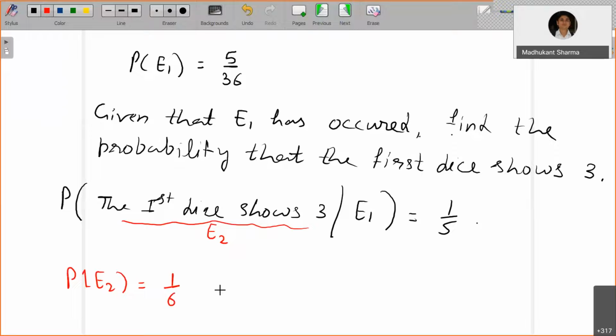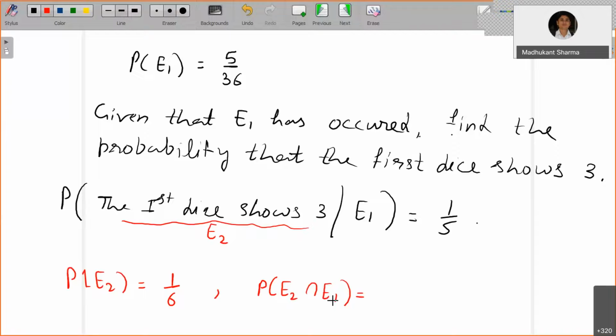Now, what is the probability that E2 and E1 both occurred? That is the probability that both occur together, meaning the first dice shows 3 and the sum is 8. This is how you will read it.